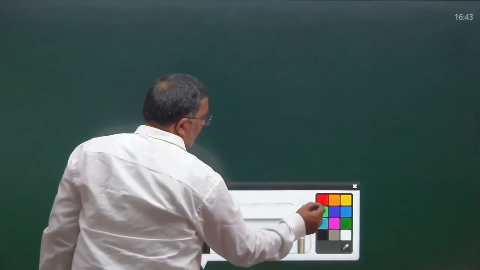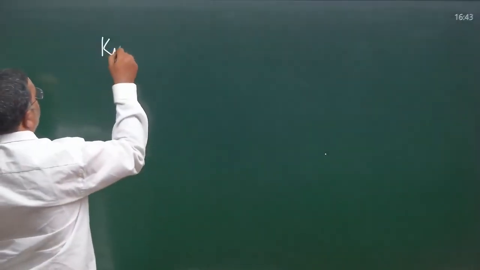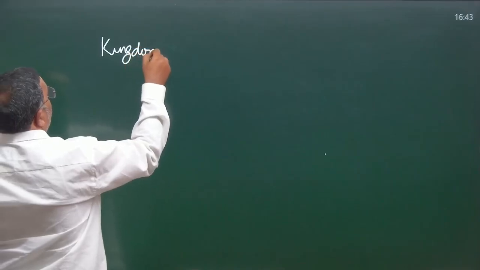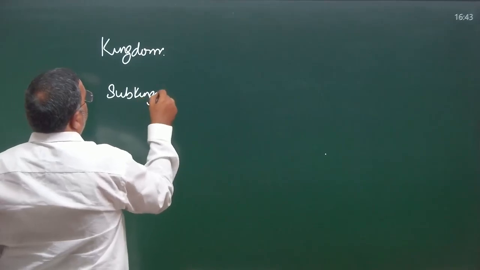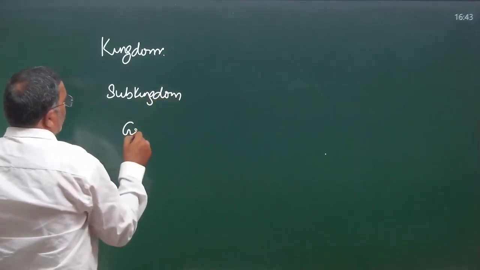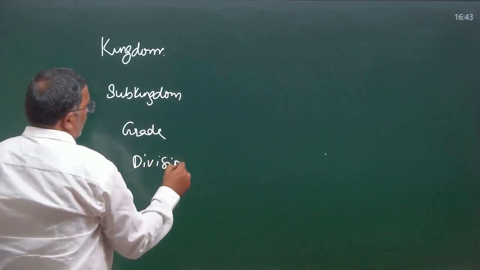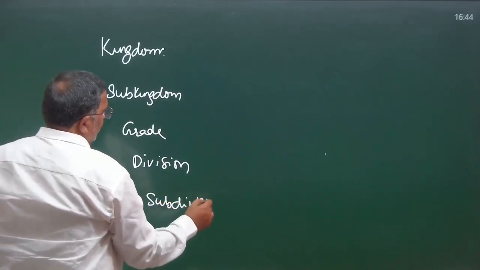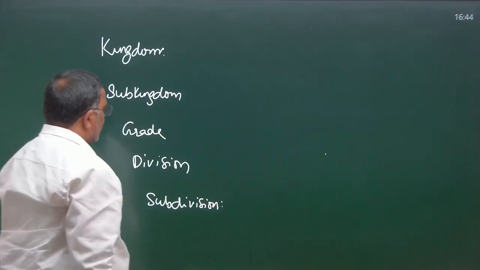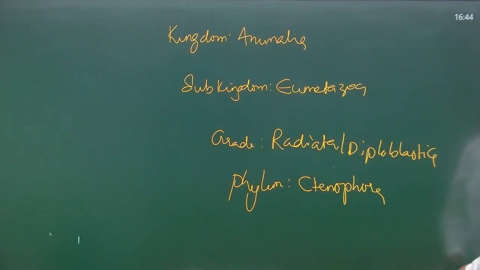So for phylum Platyhelminthes, I am writing. Let me take white. Kingdom, subkingdom, grade, division, subdivision. Kingdom, subkingdom, grade, division, subdivision. Again, let me show you once.